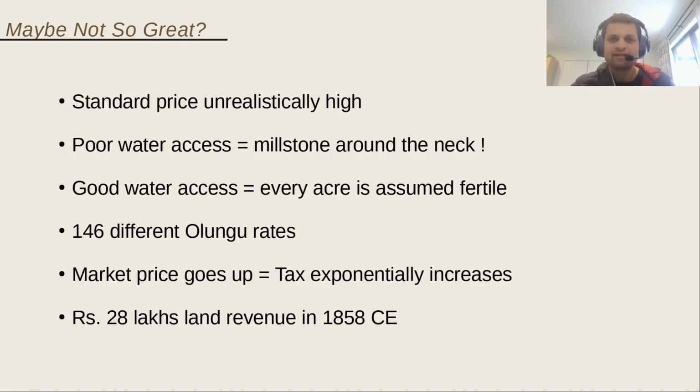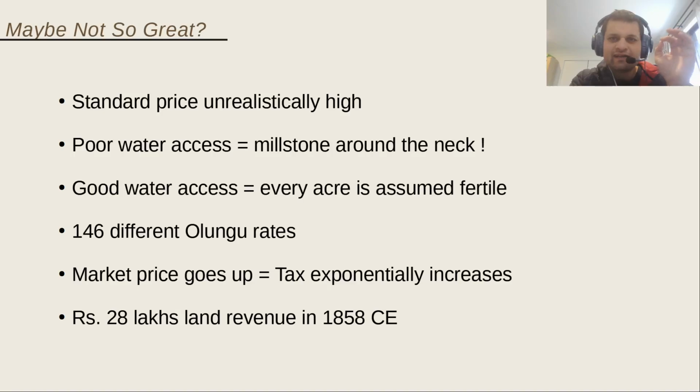Now remember, Tirunelveli district, like most districts in India, has parts which have very good water access, so canals, wells, lakes, ponds, etc., some parts which have intermediate access, so maybe dry brackish wells, and some parts which are completely barren. If a village had poor water access, then the Olungu system became a millstone around the neck, because like I said, the standard price for the land produce was set unrealistically high. So the market price was anyway unrealistically high. If it had good water access, then there was another problem.